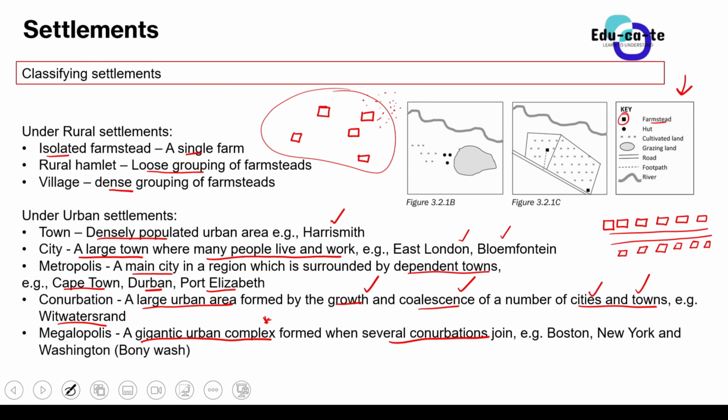So the megalopolis is a very gigantic urban complex. Now we are combining conurbations as well. So the megalopolis is the mother of all. It has got conurbations in it. It has got cities and towns and everything. There is a lot of economic activity happening in a megalopolis. So this is basically a basic introduction on how settlements work.